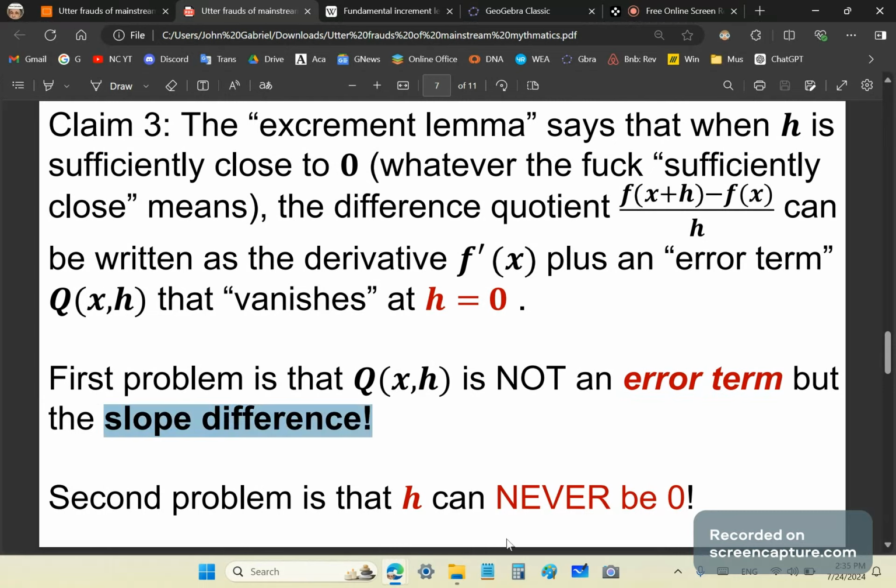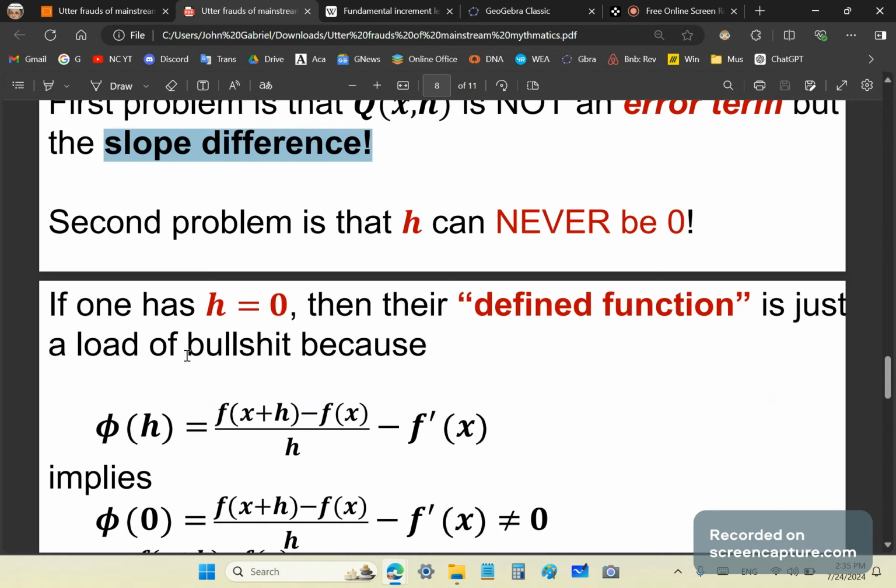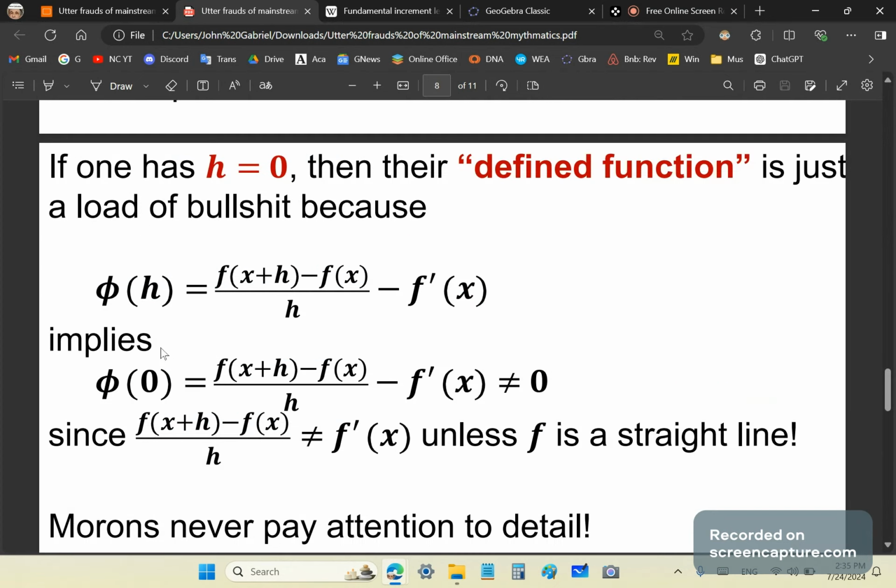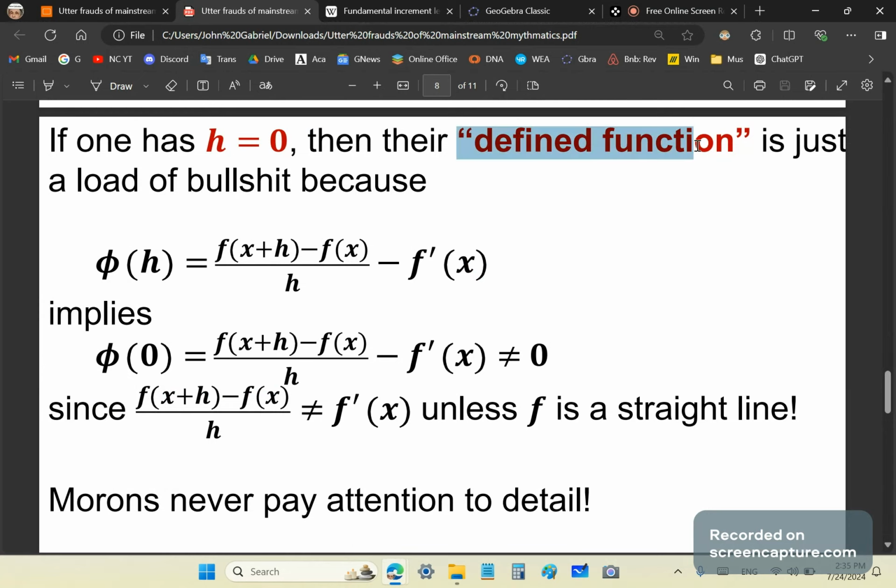The second problem is that h can never be 0, and that's what the next slide says. If one has h is equal to 0, then their defined function, which they pulled out of their anuses, is just simply a load of nonsense. Because if you put h is equal to 0 there, and there, and there, you'll have 0 over 0 here, minus f prime of 0, and it's all just a lot of monkey business.